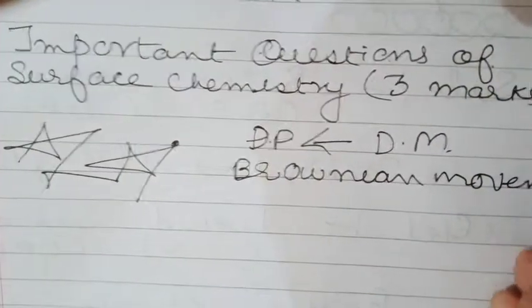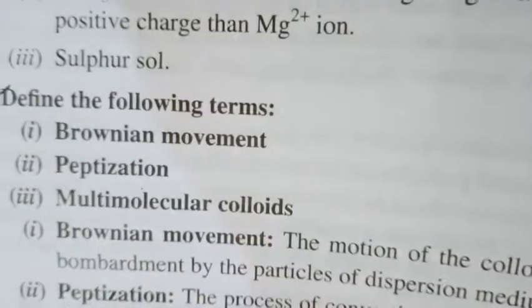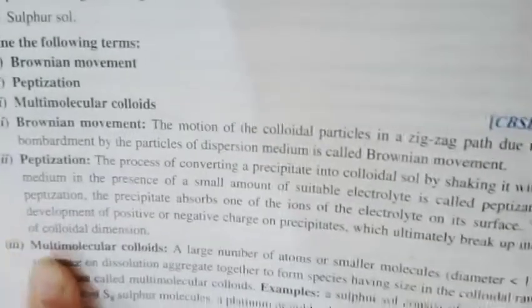Next is again a very important definition, that is peptization. Peptization is a process of converting precipitates into colloidal solution by shaking it with a small amount of electrolyte.